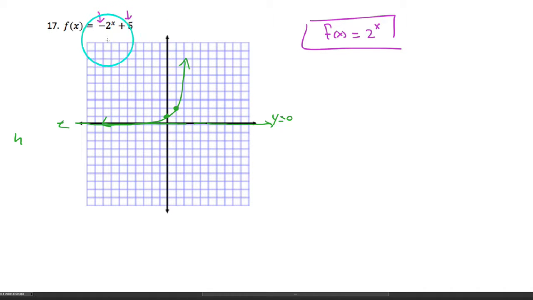Now, one thing I want to mention about this negative out in front is that this is an x-axis reflection. You say, well, how do you know this? Well, because of 2 reasons. One, the negative is not in front of the x explicitly up here, so it's not a y-axis reflection. And also, this negative right there, if I were to take everybody times a negative 1, that would make this a positive 2 to the x and negative 5.